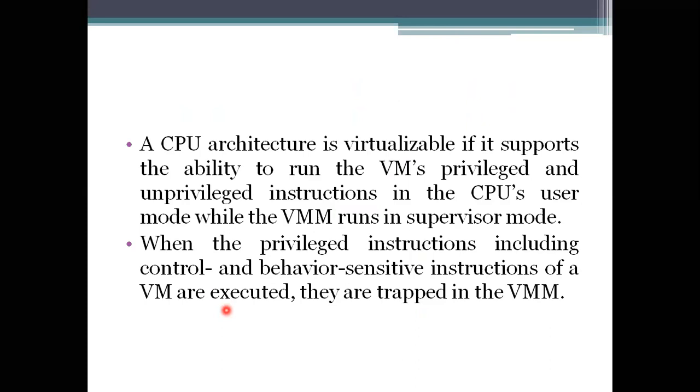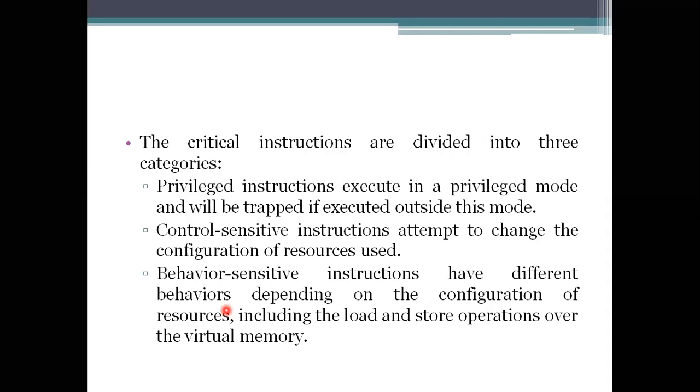The critical instructions are divided into three types. In the previous sessions we have seen what the critical instructions are. In binary translation we saw some instructions being executed. If you are accessing a register or any memory space, those are specified as critical. That is why, in this critical section, we have privileged, control sensitive and behavior sensitive instructions.